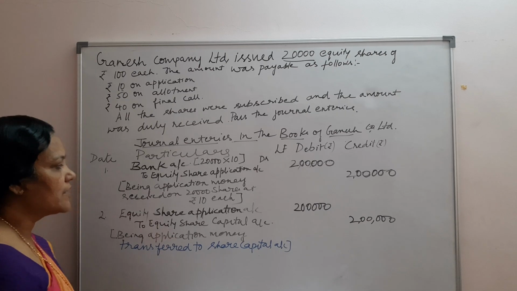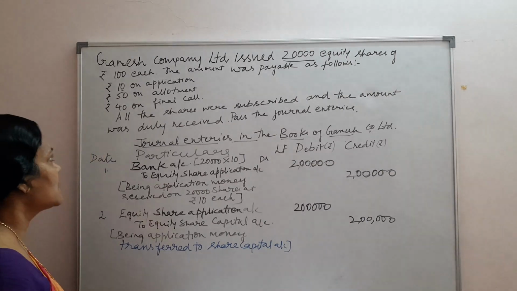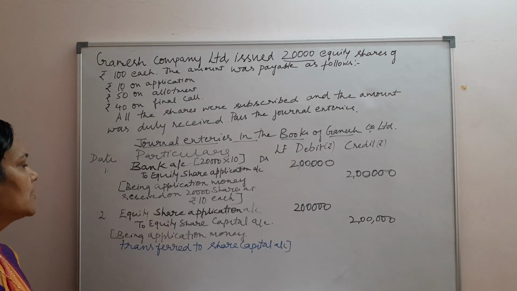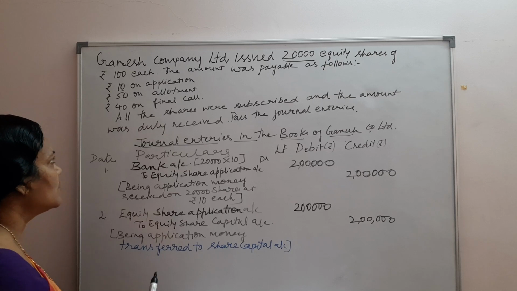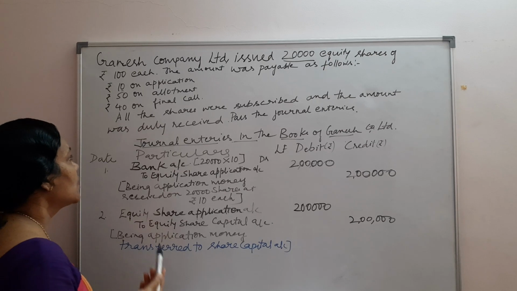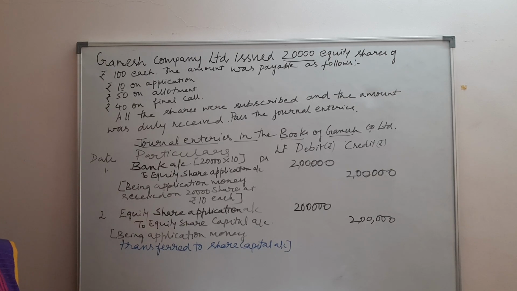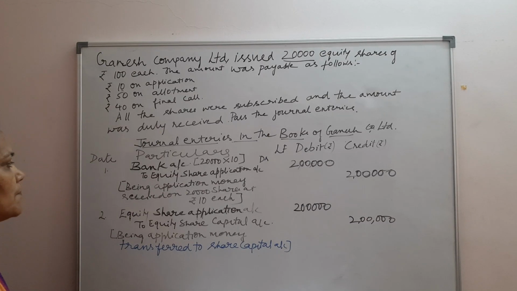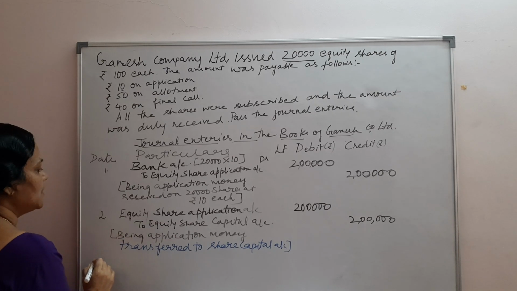Thereafter, the public has given you 10 rupees in the first case. Later on, when the company requires another 50 rupees from the shareholders, the company has to send the notice of allotment to the shareholders, informing them that they have been allotted the shares and the money is due on those shares to be paid by them. So the company makes the next entry for the shareholders that the shares have been allotted.